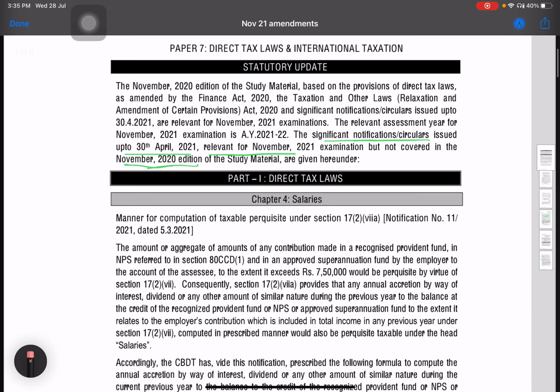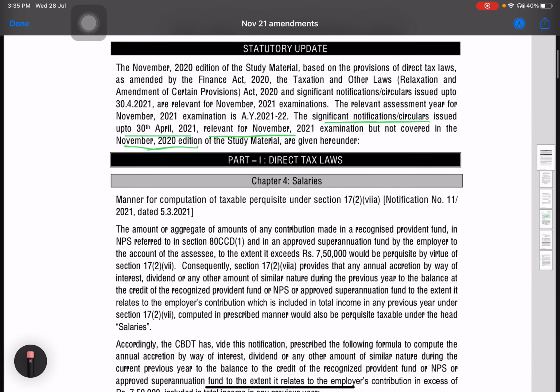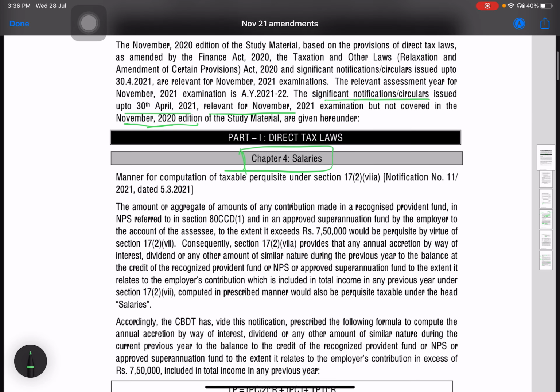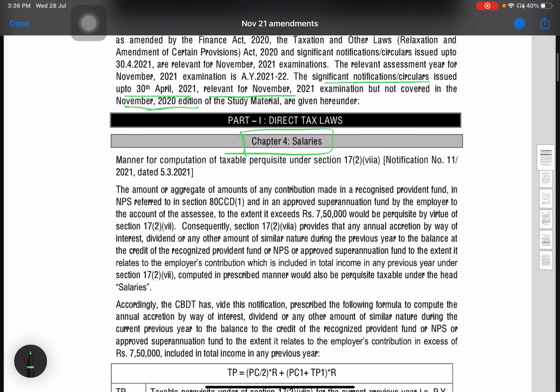Okay, so let's move on to the last amendment, which is in the salary chapter. Questions about salary or income from house property are not generally asked, but when the question for computing the total income comes, it includes many elements of these two chapters.